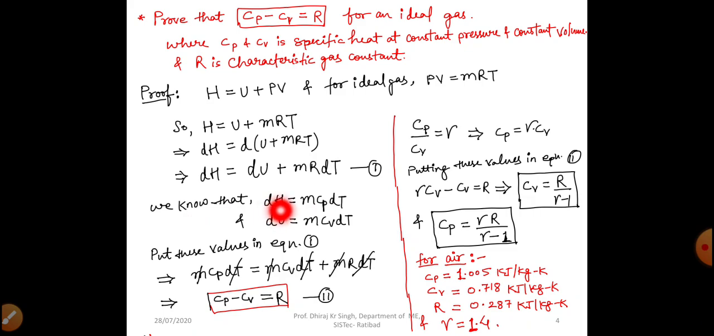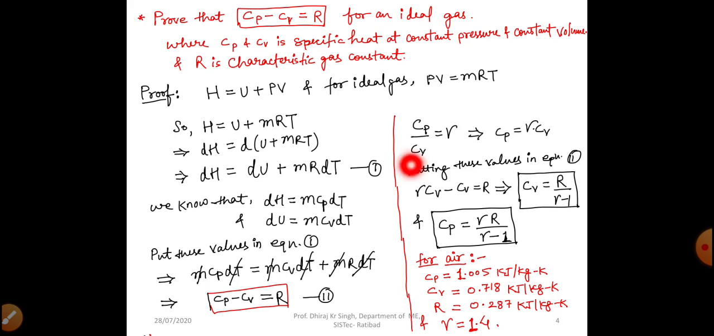And we know change in enthalpy is equal to mCp dT and change in internal energy is equal to mCv dT, right? So we will put mCp dT in the place of dH and mCv dT in the place of dU. We are putting these two values in equation number 1. Now what we are getting: mCp dT is equal to mCv dT plus mR dT. Now m and dT will get cancelled out on both LHS and RHS and we will get Cp minus Cv equals R. So we have proved Cp minus Cv is equal to R.